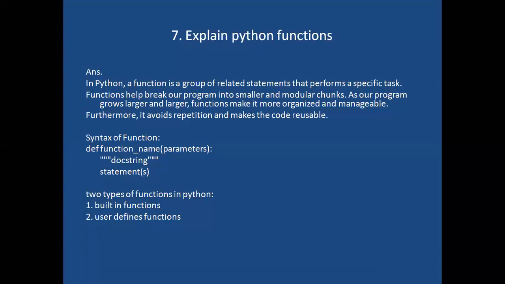Just a docstring will give the information about your function. After that we are taking some statements inside the function. Two types of functions we have: built-in functions and user defined functions. Built-in functions means we know print function, id function, eval function, type function, all these things. And user defined function means sometimes based on our programming requirement we have to write our own functions.